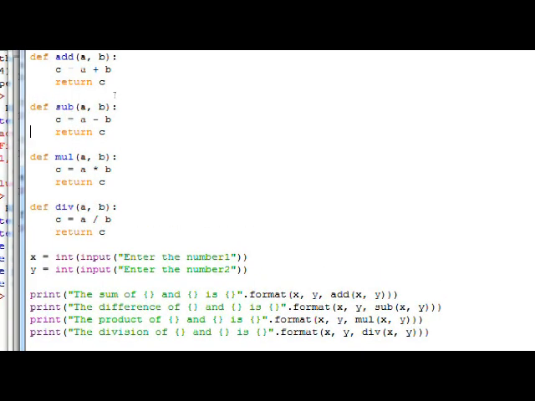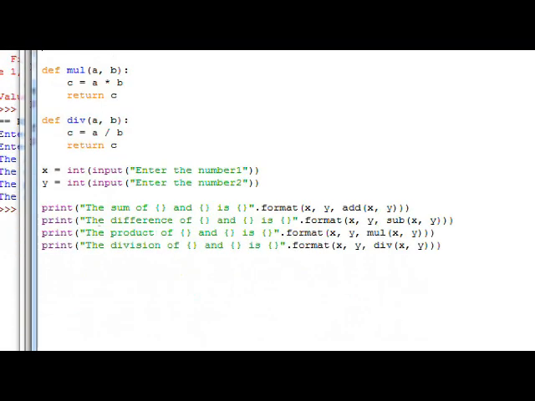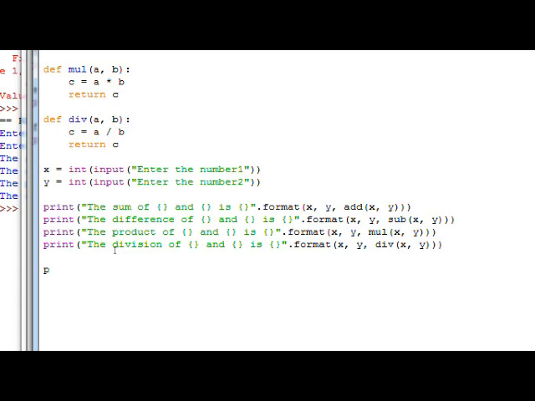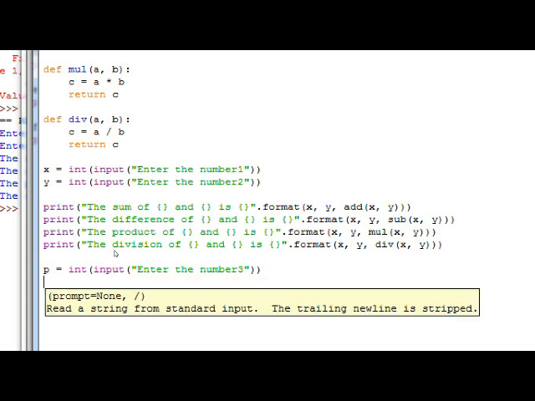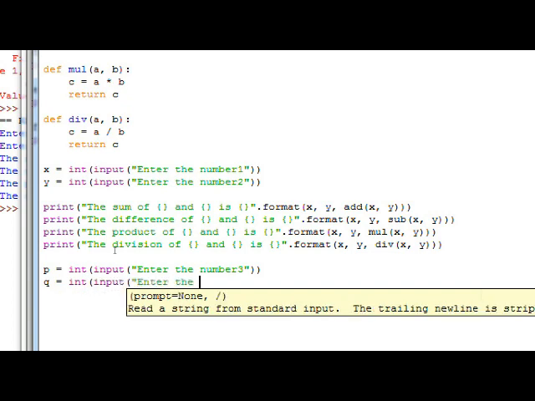Now imagine that we want to do the addition operation for another two variables. In that case, we need not rewrite the code for doing the addition. For example, suppose p is equal to int of input of "enter the number 3", and q is equal to int of input of "enter the number 4".